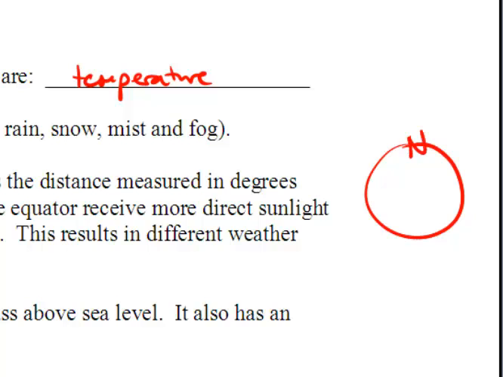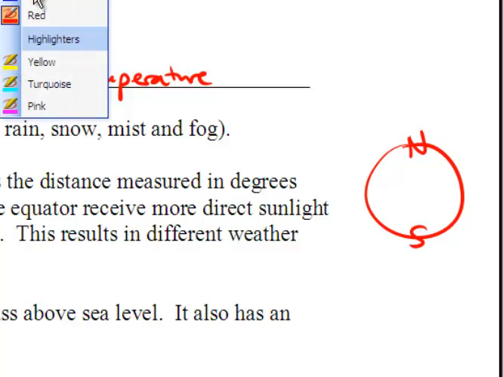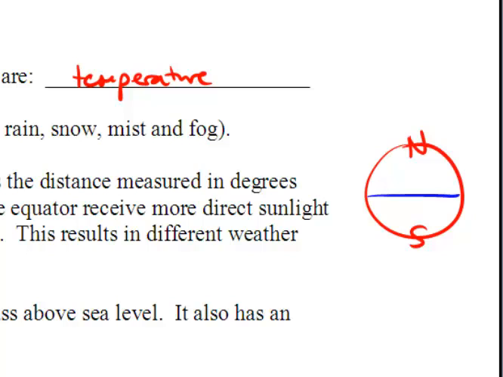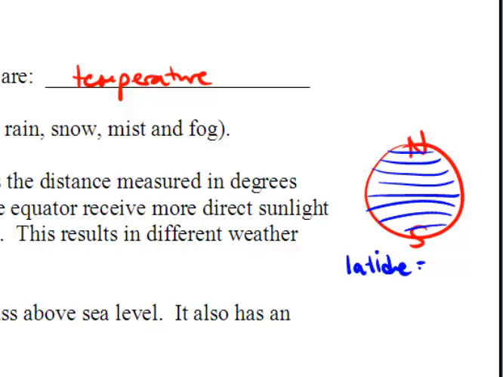We've got north, south, and we've got our equator, and the lines go like this, and they kind of angle down. Now, these are latitude, and I like to think about latitude equals flat. That helps me remember that lines of latitude are flat, and lines of longitude are up and down.